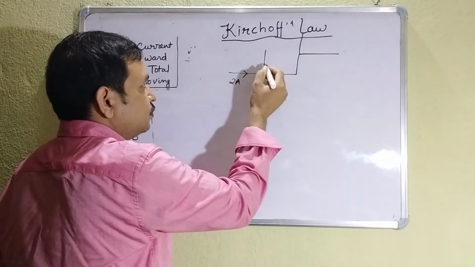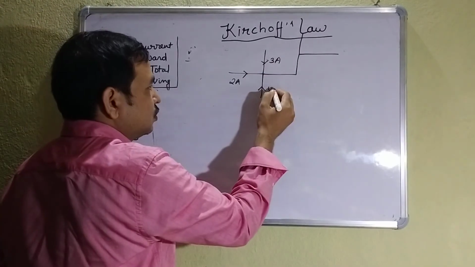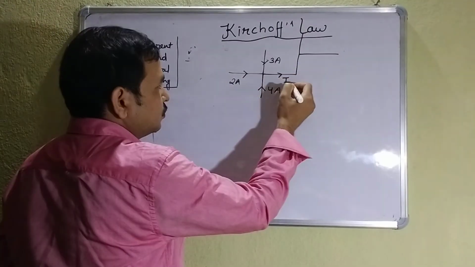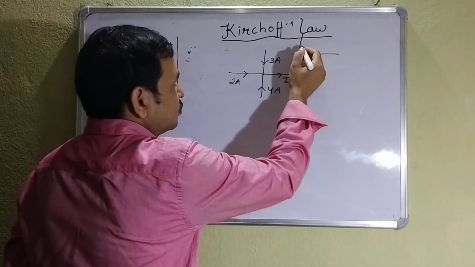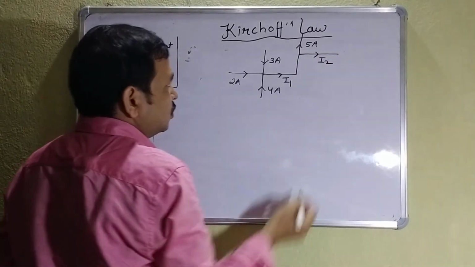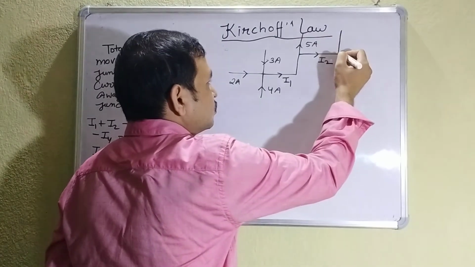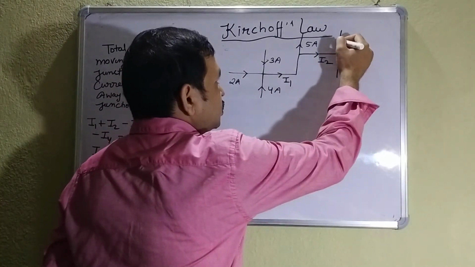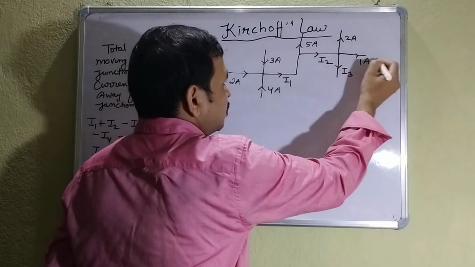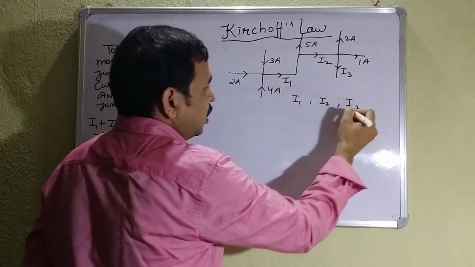This is 2 ampere, this is 3 ampere, this is 4 ampere. Find I1. This is 5 ampere, this is I2. This is 2 ampere, this is, suppose, I3, this is 1 ampere. Now you have to find I1, I2 and I3.